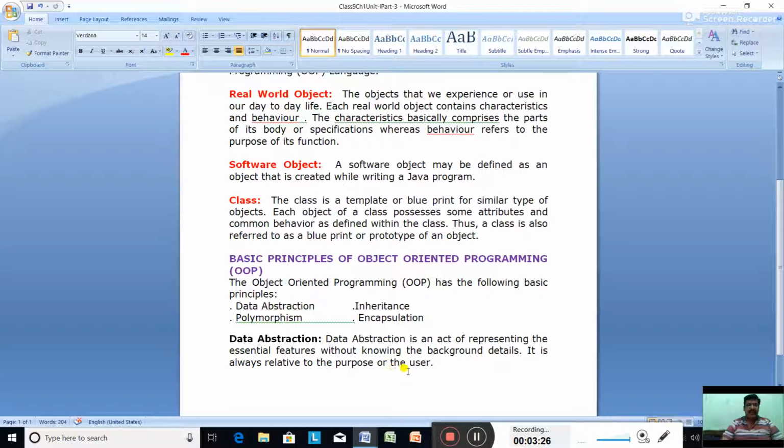Now see, you use the TV or refrigerator or micro oven, but do you know the background details of it? Or we use the laptop, but we don't know the background details of it. We use these things without knowing the background details. So it is known as data abstraction. Data abstraction is an act of representing the essential features without knowing the background details, and it is always relative to the purpose of the user.